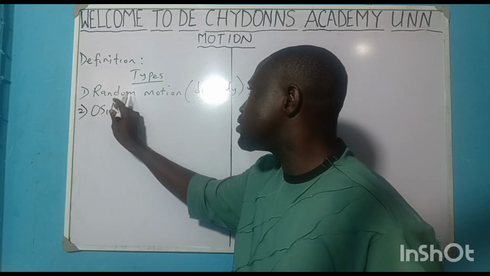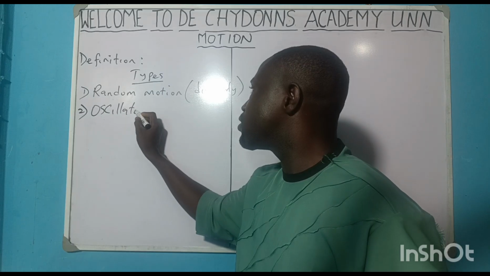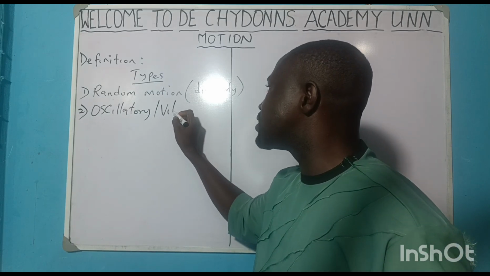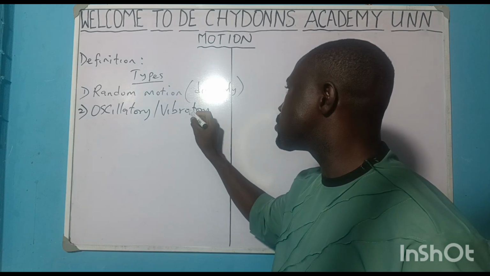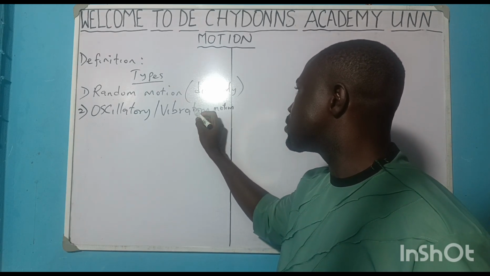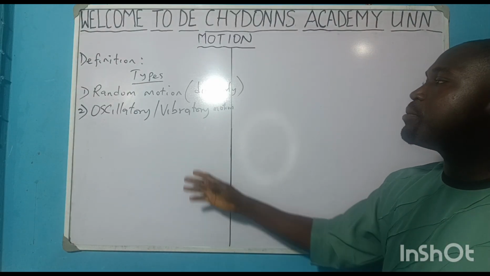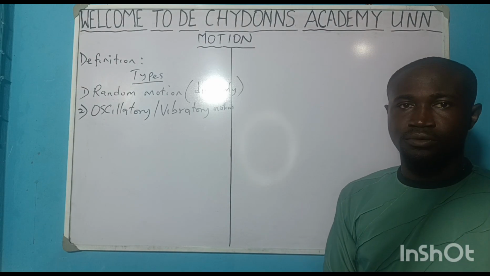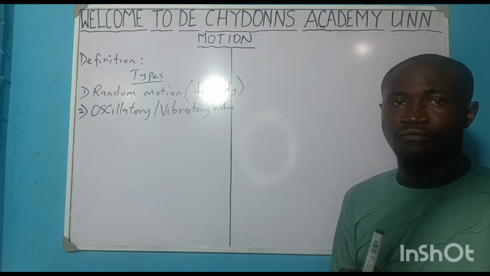Next on our list is oscillatory or vibratory motion. What do we mean by this type of motion? This type of motion is simply a to and fro motion of a body.